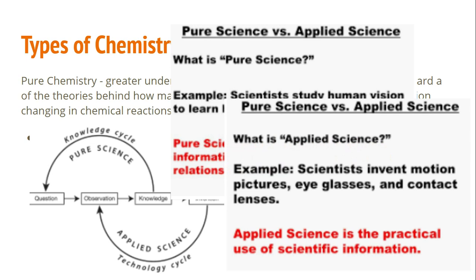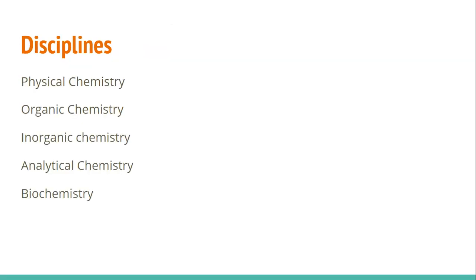Scientists invent motion pictures, eyeglasses, and contact lenses. We can even put LASIK surgery in there. So those are applied sciences. They have a practical use of the scientific information. It's not gathering information for information's sake, but we're actually creating something from that information that we gathered or applying it to something. So chemistry is broken up into five disciplines.